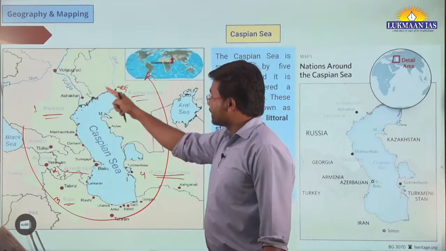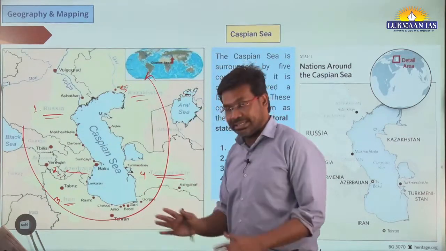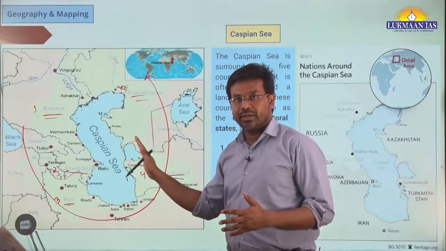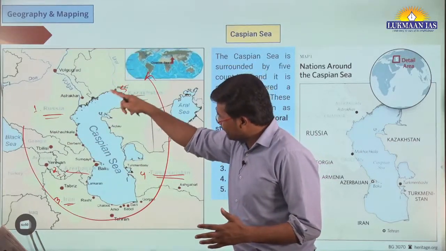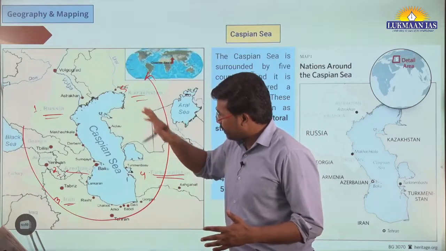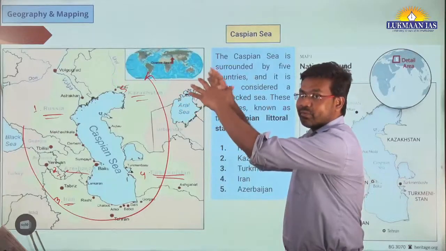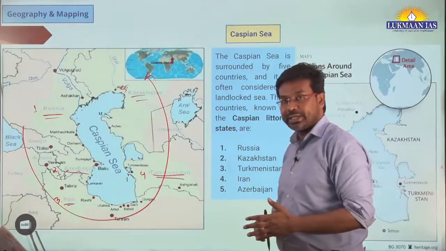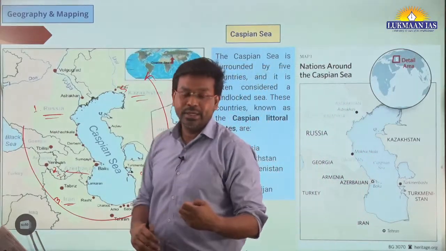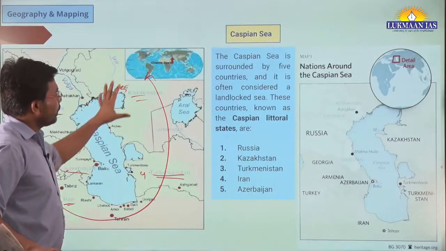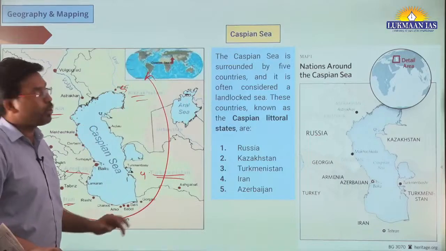These seas are generally landlocked. These are countries that share a border with the Caspian Sea, so they are surrounded by land from all sides. Generally, such seas are surrounded by land from all sides.